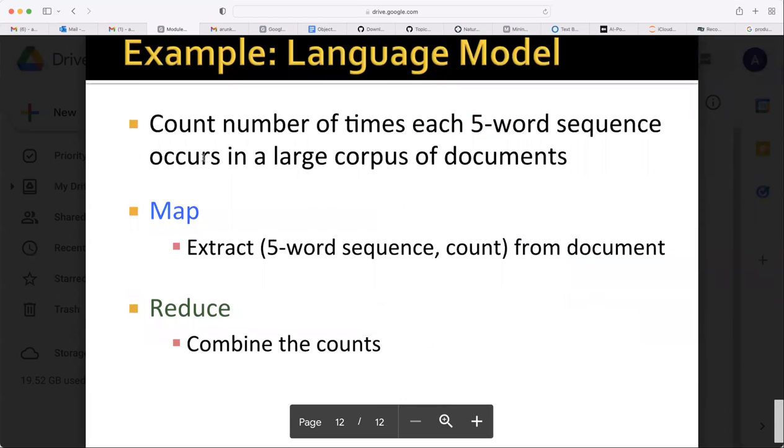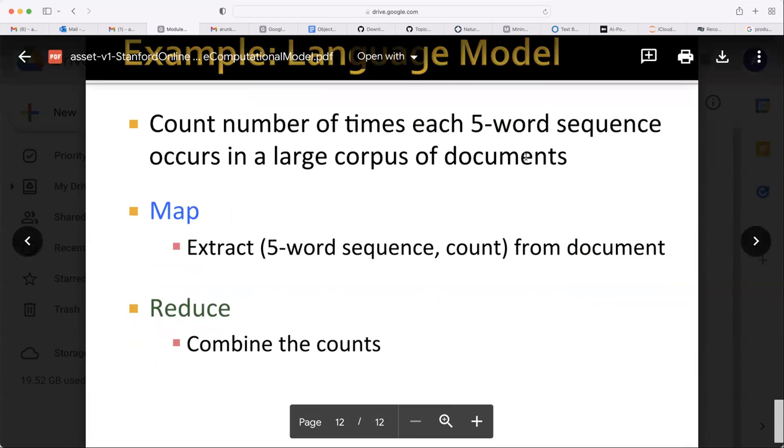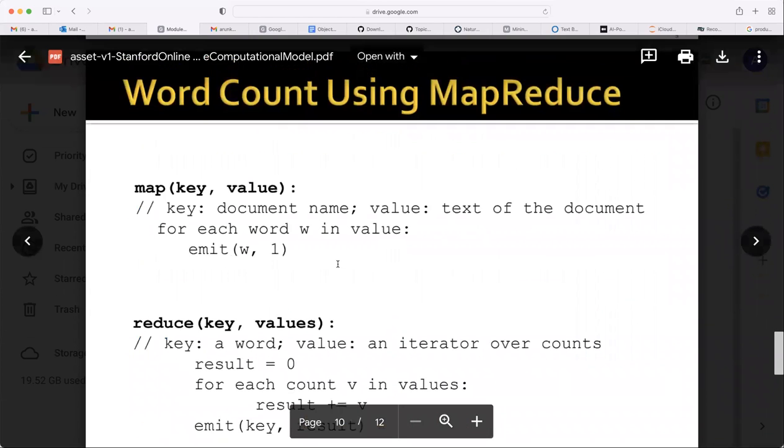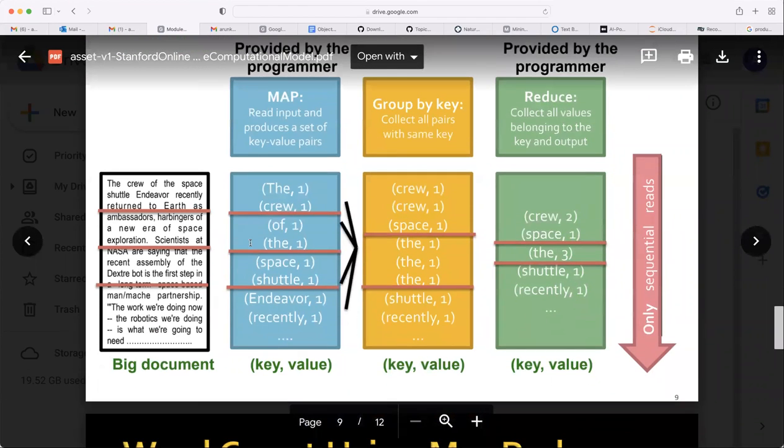So in language model, count the number of times each 5-word sequence occurs in a large corpus of documents. Then map, extract 5-word sequence, count from document. So what is the meaning of extract 5-word sequence? What is the 5-word sequence in this file?